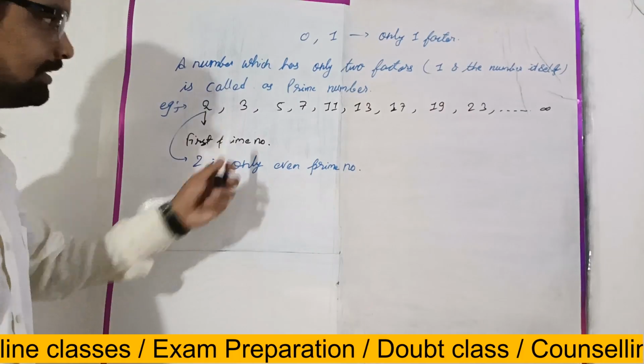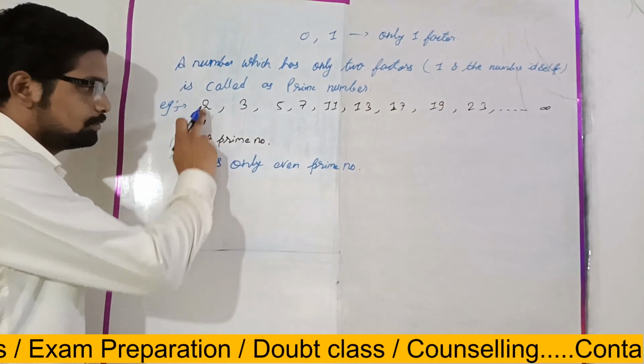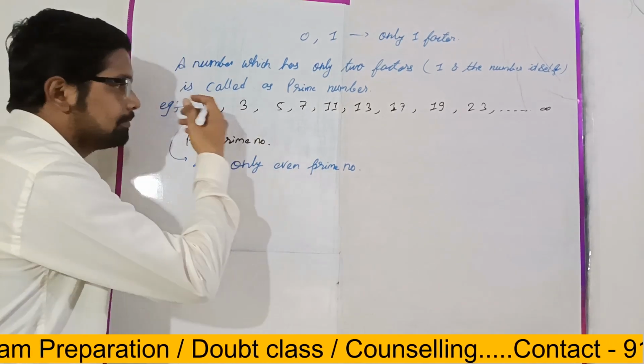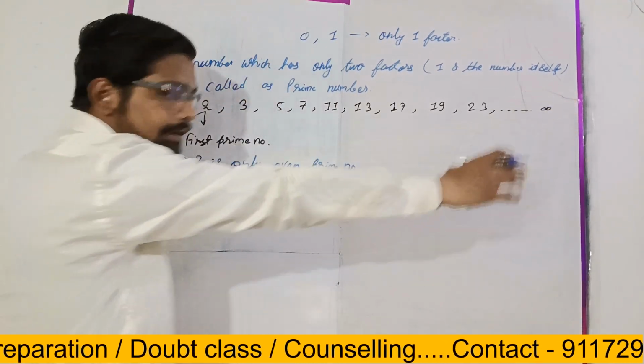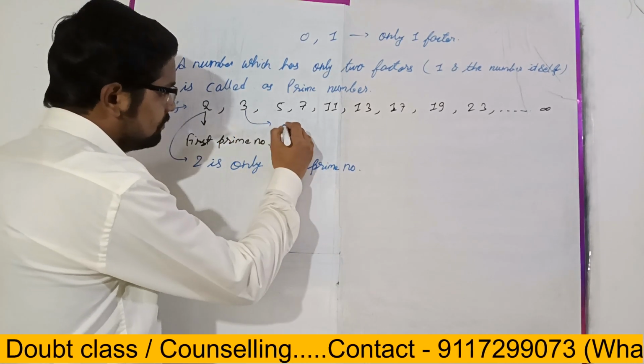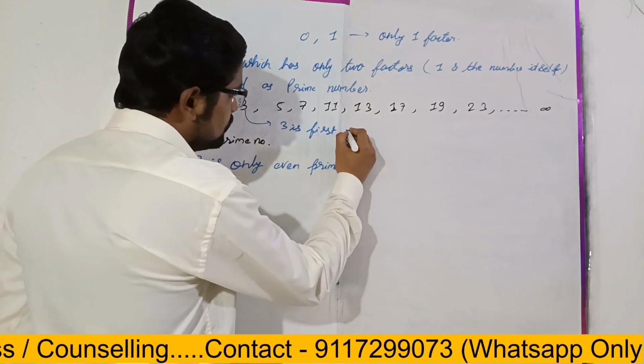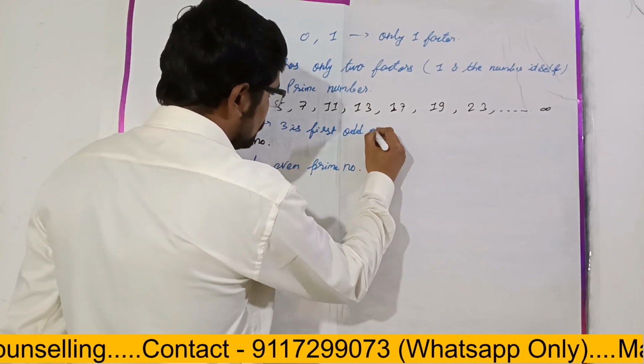Did you notice that 2 is the only even prime number, and the rest are all odd prime numbers, right? And 3 is the first odd prime number, right?